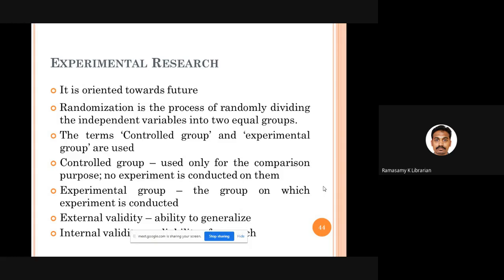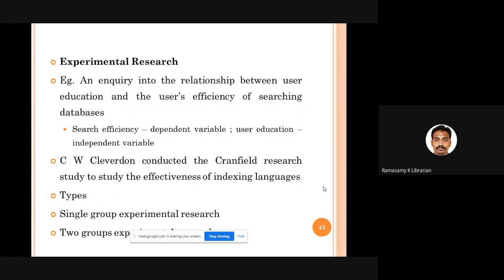What is internal validity? To what extent is your experimental research reliable? Can we rely upon the results given by your study? That is called internal validity. For example, you are doing a study on the effect of user education on users' efficiency of searching databases.